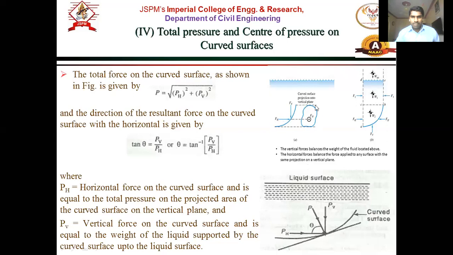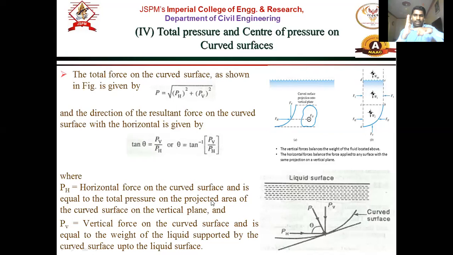If we look at the side view, we will see the projected area here, right? The projected area will always be vertical. So from the horizontal direction we see the projected surface. Whatever surface and whatever pressure is acting over this, by that we can find the horizontal force. So the horizontal force on the curved surface is equal to the total pressure on the projected area.